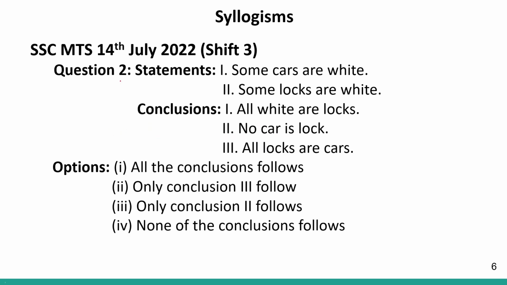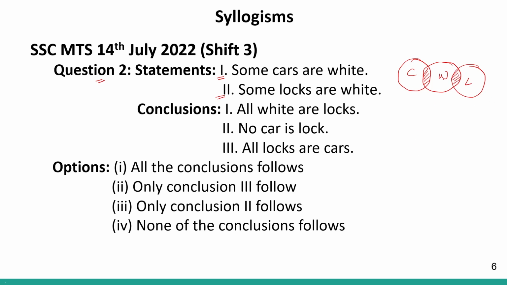Okay. Now question number 2. Set of 2 statements, set of 3 conclusions. We have to identify which conclusions will follow and which will not. Statement 1 says some car are white. So if this is my car, this is my white, highlight being this part, some car are white. Statement 2 says some locks are white. So if this is my white, I will have my locks over here because some locks are white. This will be the highlighted part.